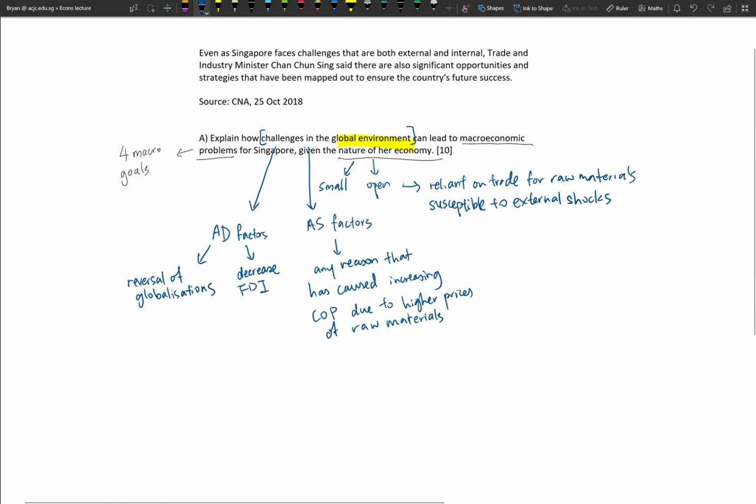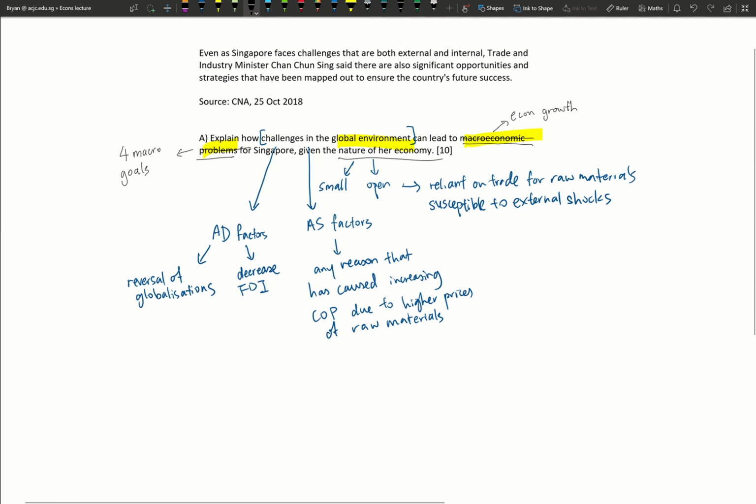Whether you have this question or not, we see that macro questions revolving around macro problems sometimes leave it broad for you to consider the different effects on unemployment, growth, inflation, and balance of trade. Or sometimes they can change it to particular goals. If they want you to talk only about economic growth, then you have to talk about actual and potential growth. So it's dependent on the question.